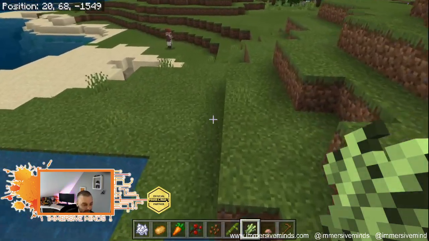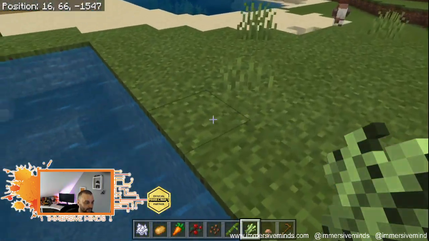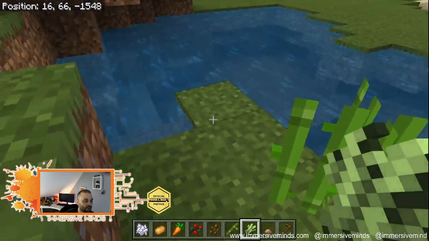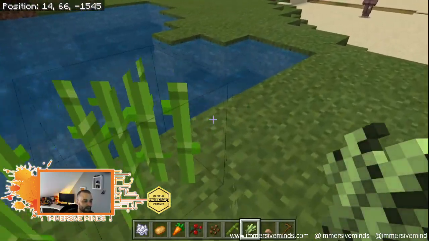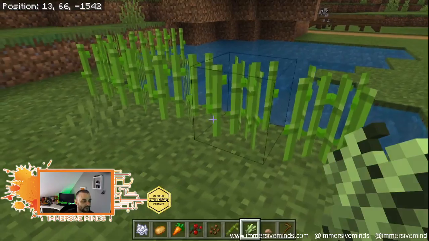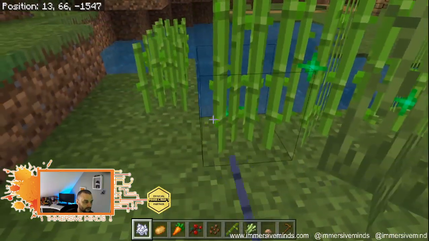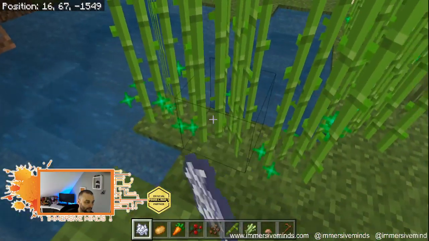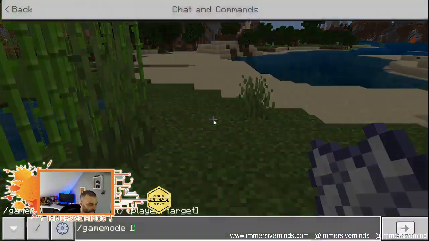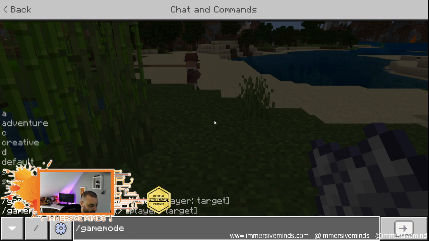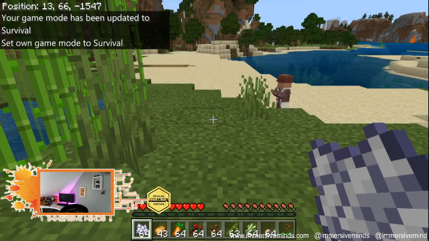You'll notice that I can't place sugarcane anywhere. I can only plant sugarcane beside water. So what I'm going to do is just grow that using bone meal. And then if I go back to game mode 0, I think somebody's done the... Chipster has done it for me.